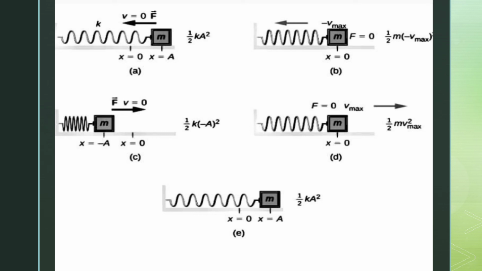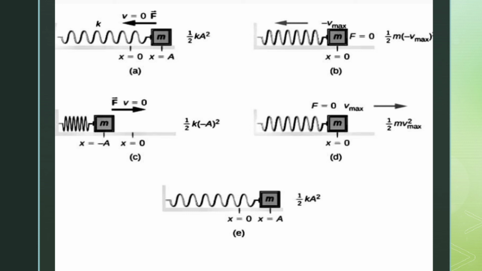In diagram E, the object is also stretched to the maximum position of A. So the total energy there is the elastic potential energy. In all of this, it means that at the extreme end of the motion, the total energy is the potential energy, while at the mean position or equilibrium position, the total energy is the kinetic energy.